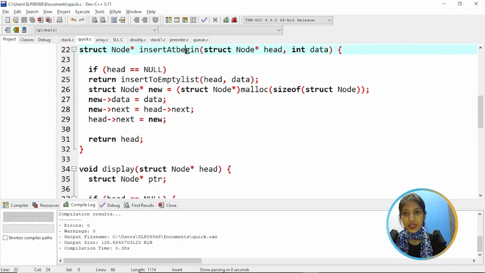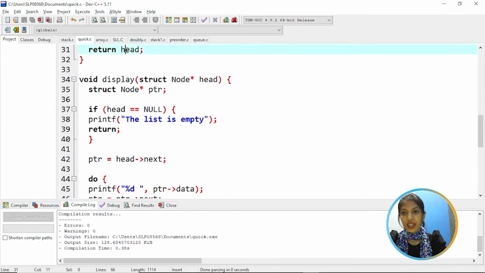And then insert at beginning. So if head is equal to null, return insert to empty list. Otherwise create a new node, allocate memory and assign data to the new node's data part, and head's next is assigned to new's next and new is assigned to head's next, and return head.